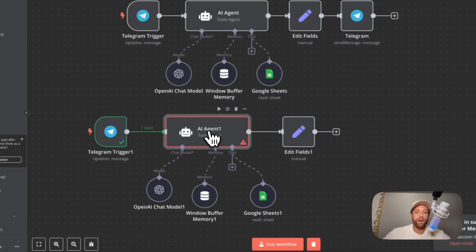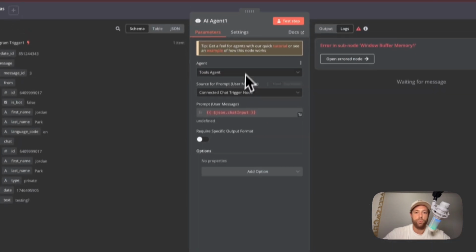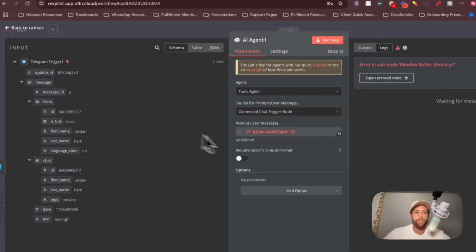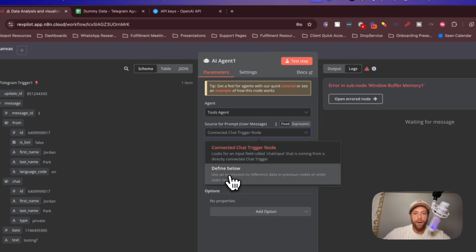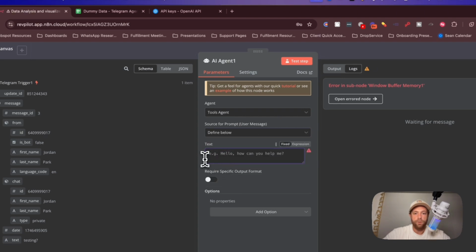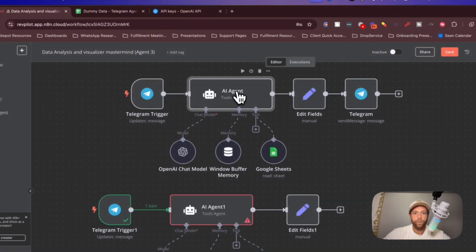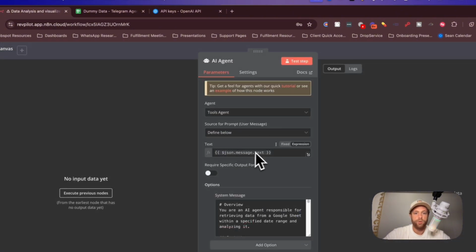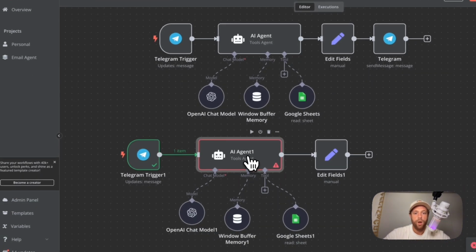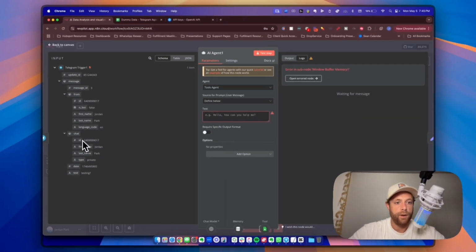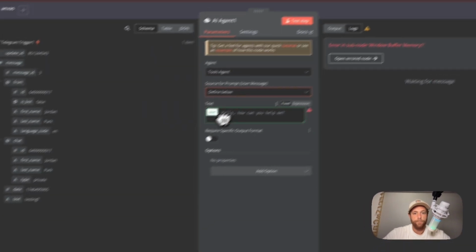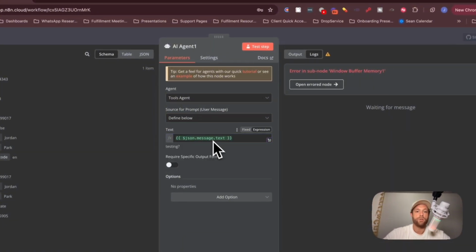So we're going to test this. Now you're going to see that it fails because we need information inside of here. Okay. So what we want to do is make sure that define below is set to the same thing as over here, define below, JSON.message.text. So boom, define below, and then JSON dot message. So right here, text, boom. You're going to drag and drop that into there, and it should go green.